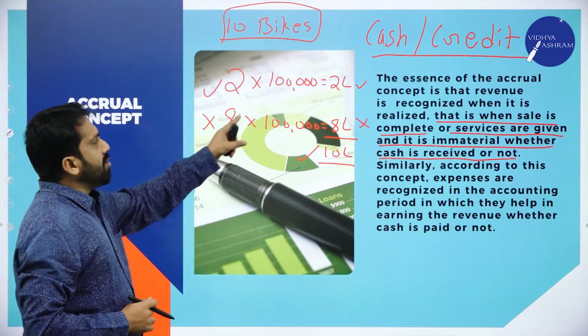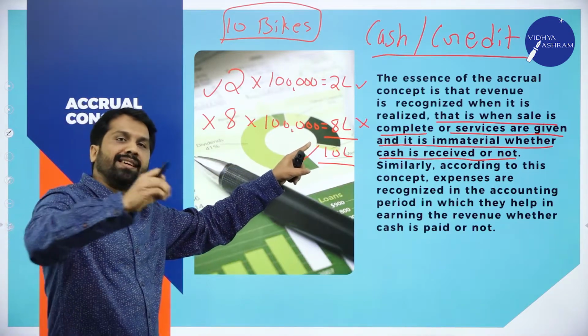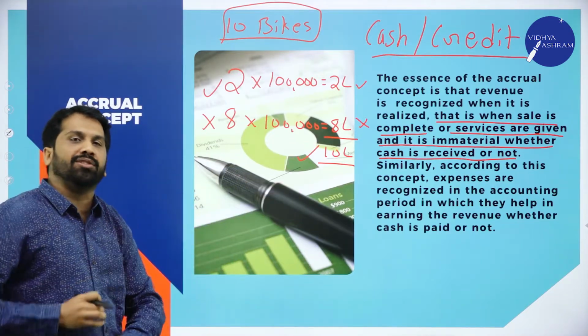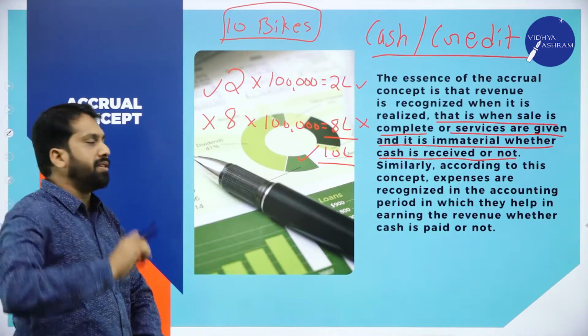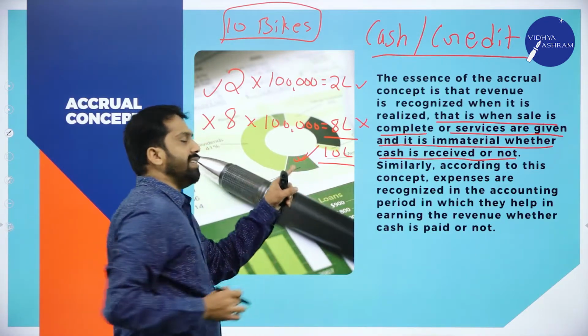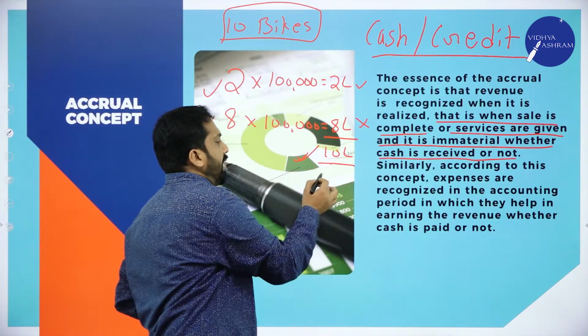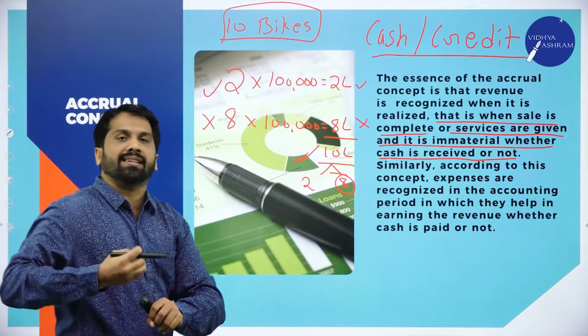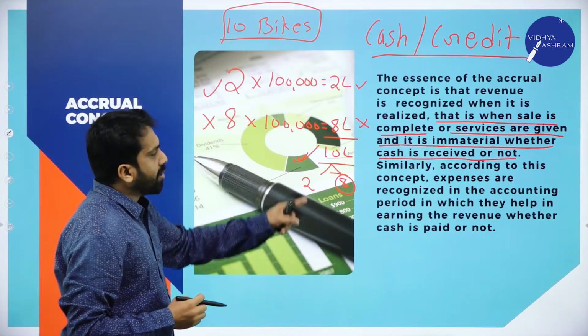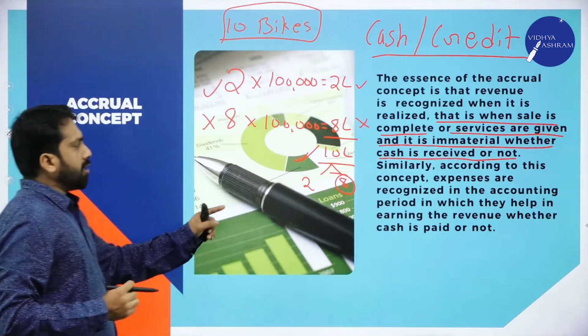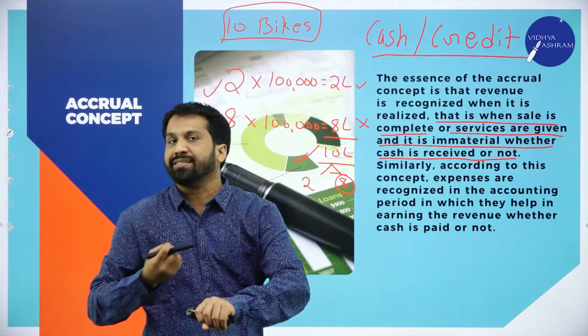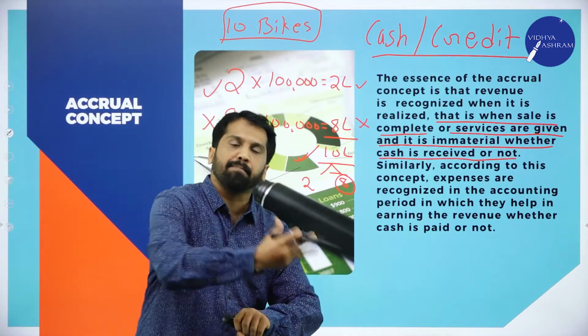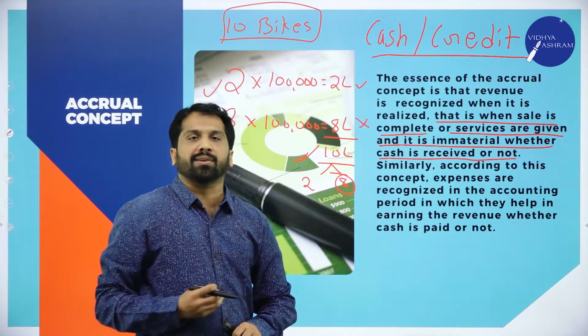In this 10 lakh, 2 lakh received, 8 lakh yet to receive. This is called accrual basis. Accrual means still has to be received, still has to be paid. That is the accrual concept.